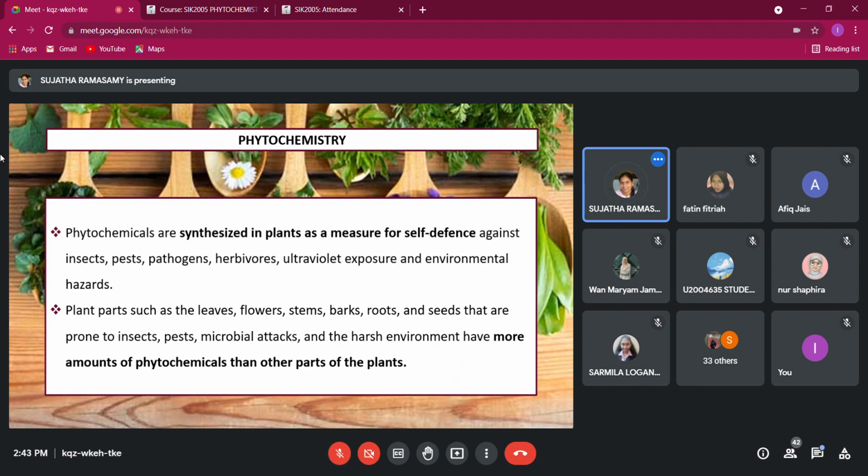So these secondary metabolites are usually synthesized by plants. Why? They have this for self-defense.